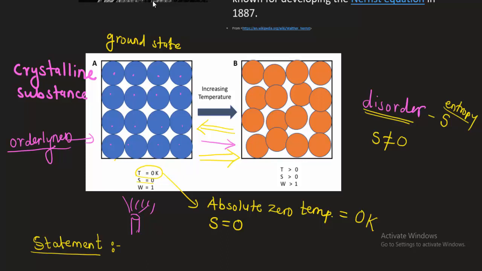Now let's say S0 is the entropy at absolute zero, and ST is the entropy at a given temperature. The difference ST minus S0 is equal to SR, and this SR is called the residual entropy.